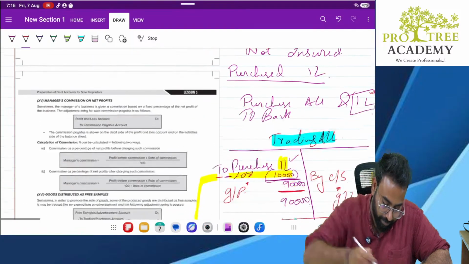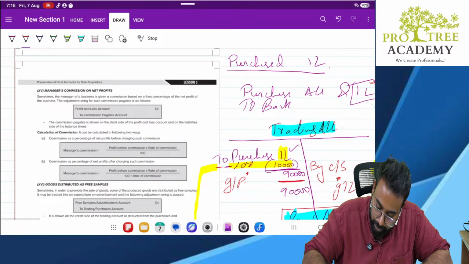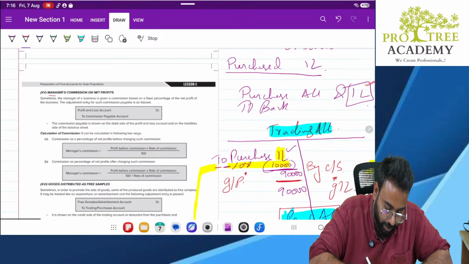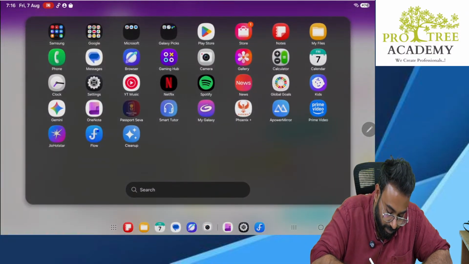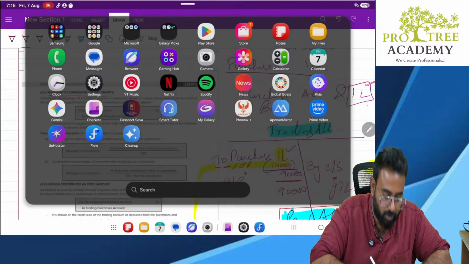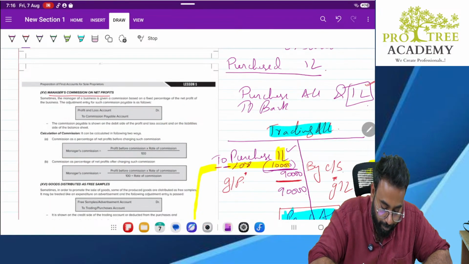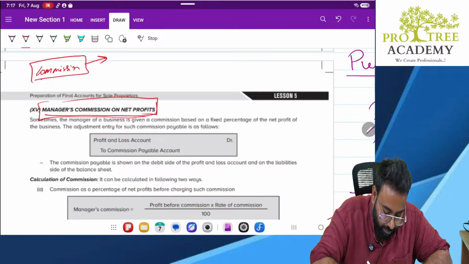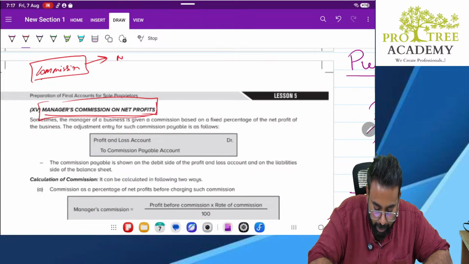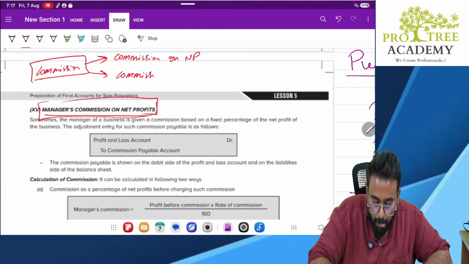Am I right? Okay. Now, manager's commission on net profit. The next part is manager's commission on net profit. See, whenever there is a commission, there are two ways of commission. What are those two ways? One way is commission on net profit. Next is commission on net profit after allowing such commission.